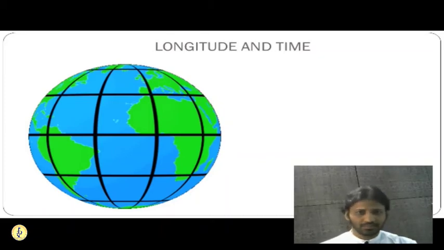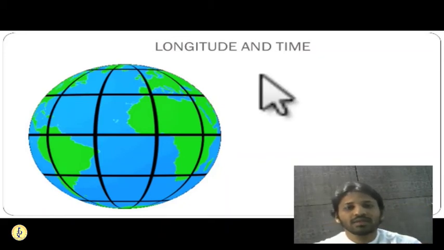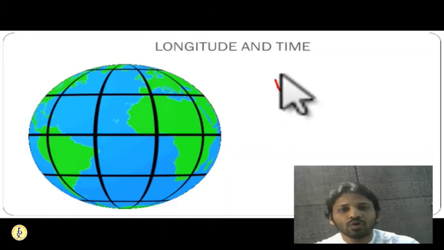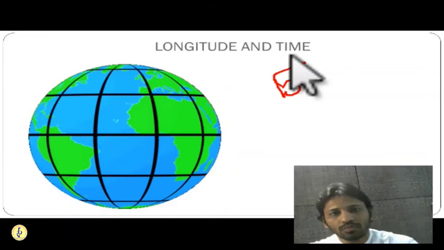Since 360 degrees and we have one day which is 24 hours, in 24 hours Earth rotates around itself. So these 360 degrees are being totally covered in 24 hours. Okay. So these 360 degrees are passing in front of the sun in 24 hours. So in 1 hour, how many degrees will pass? In 1 hour, 360 degrees divided by 24. So 15 degrees.